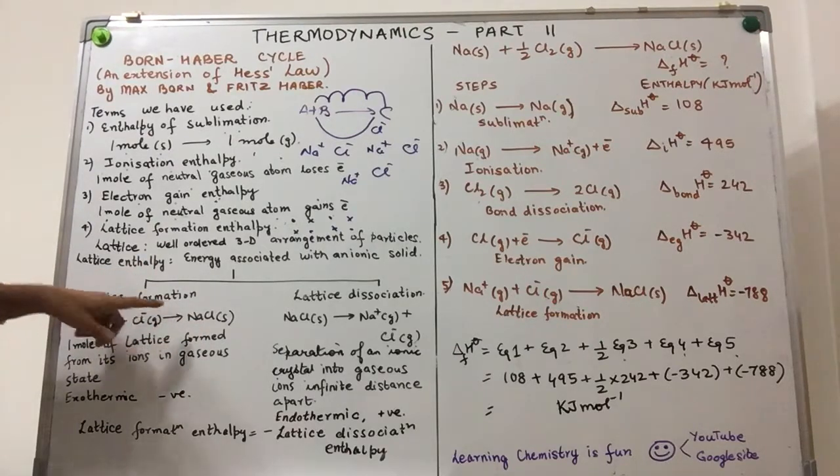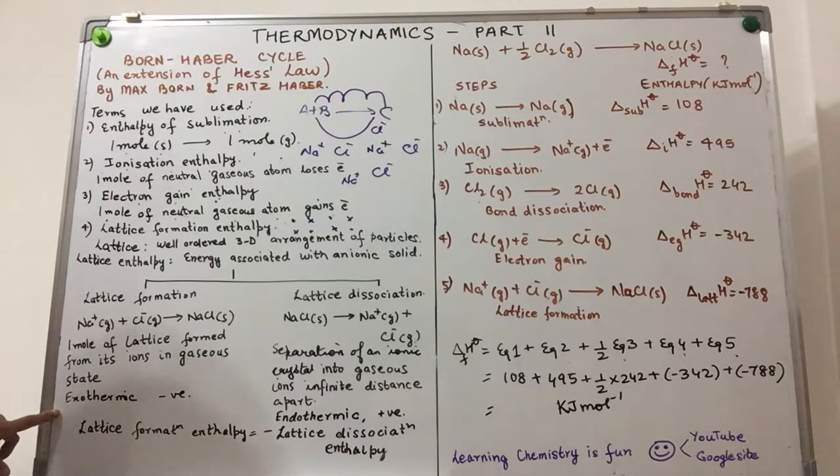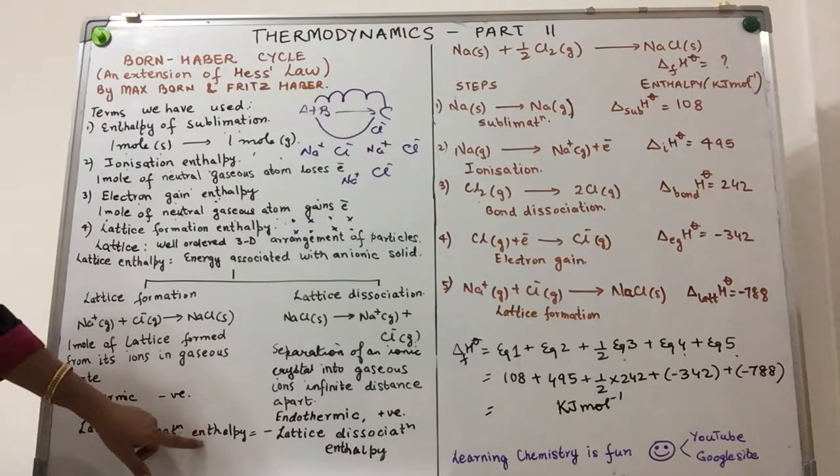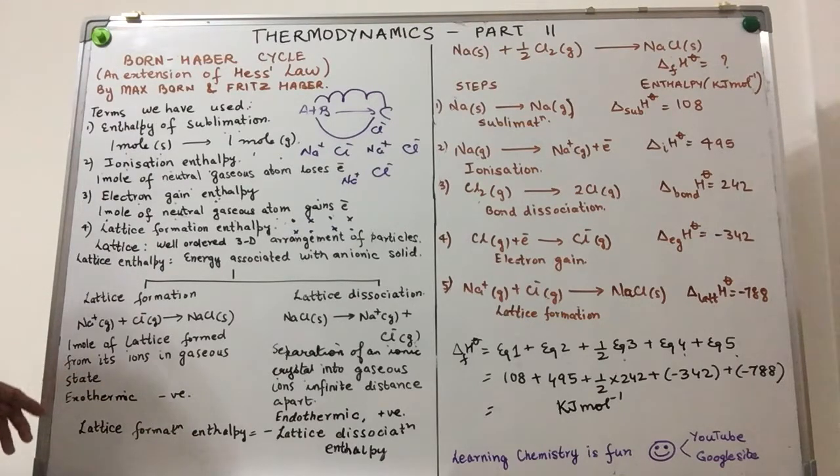Lattice formation: there is attraction. Whenever there is attraction, there is willingness to come together. Energy will be released. Hence, this process is exothermic. They'll release energy. If they don't release energy, they don't become stable. So we will specifically call it lattice formation enthalpy. That means when 1 mole of lattice is formed from the respective ions in their gaseous form.